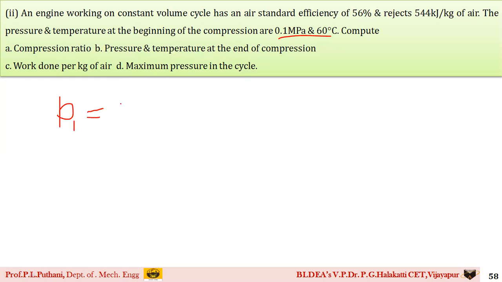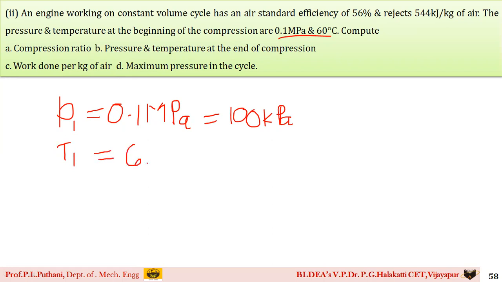So 0.1 megapascal is equivalent to 100 kilopascal. Similarly, temperature T1 is 60 degrees Celsius. Please convert it into Kelvin: 60 plus 273, which is 333 Kelvin.